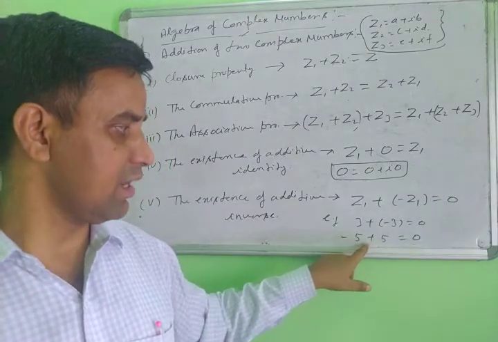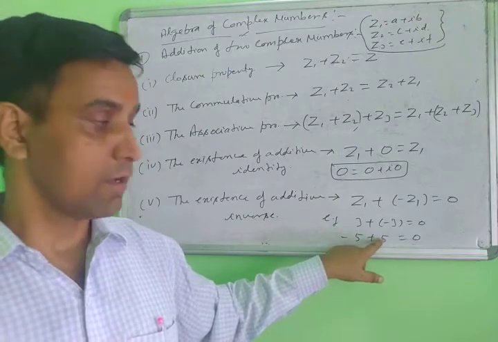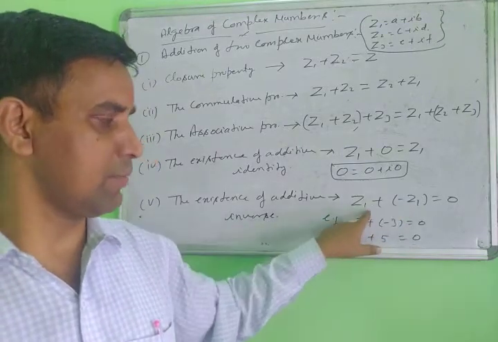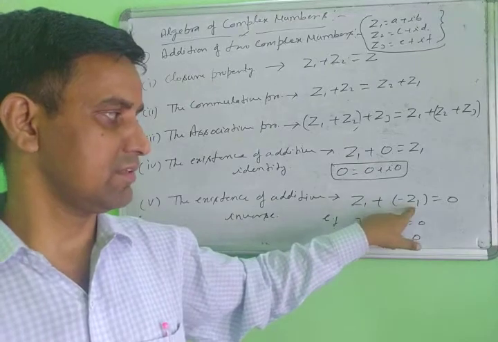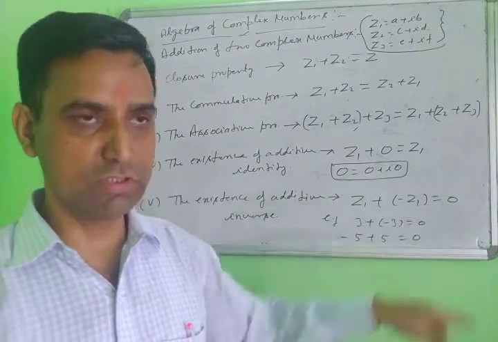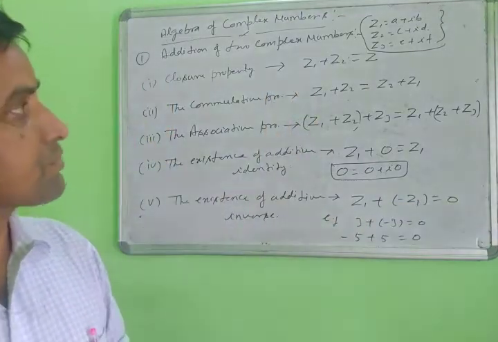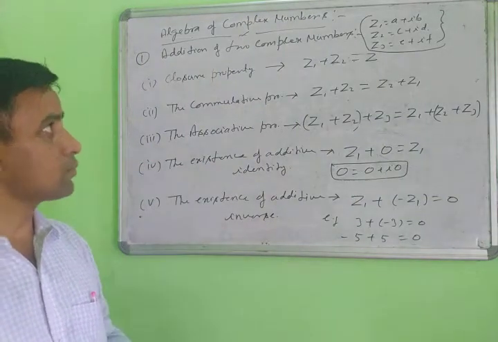When you add the opposite of the complex number, one positive and one negative, and you add both numbers, the result will be 0. So these are the properties of addition of two complex numbers.